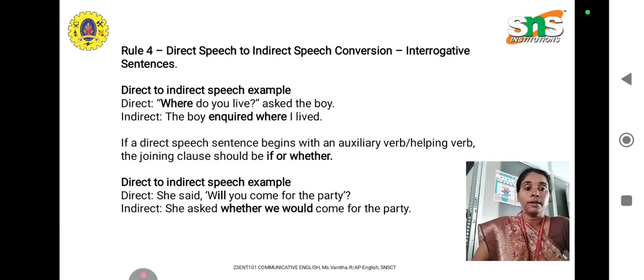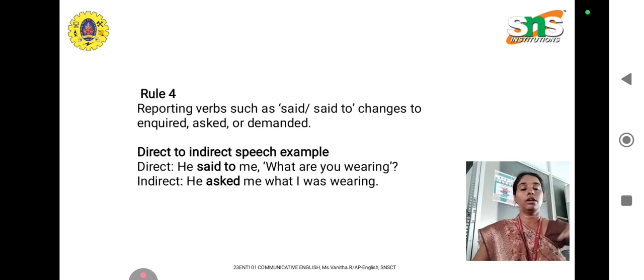Then if you have past tense, in indirect speech it will change into past perfect, and if you have past continuous, it will change into past perfect continuous. And for the WH question form that we saw in the last session, you do not use any conjunctions. No conjunction is used. And in the yes or no type of question form, we do use joining clauses like if and whether.